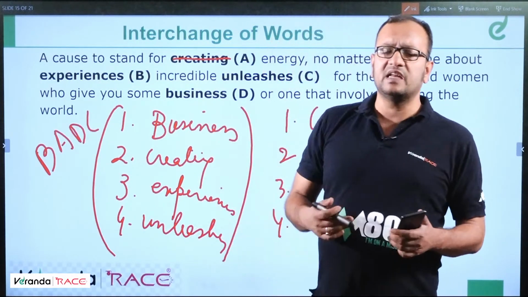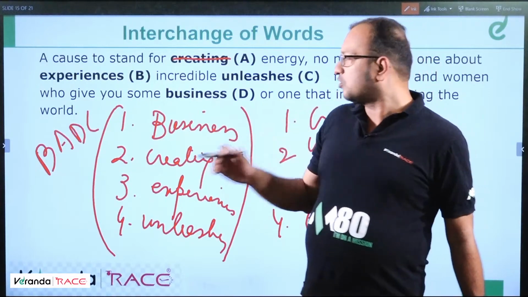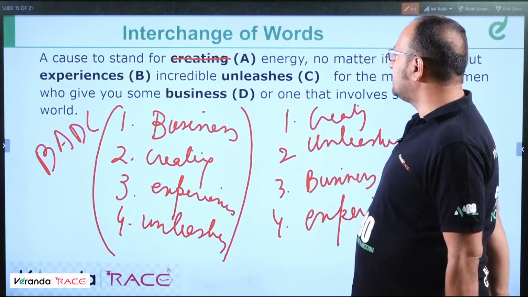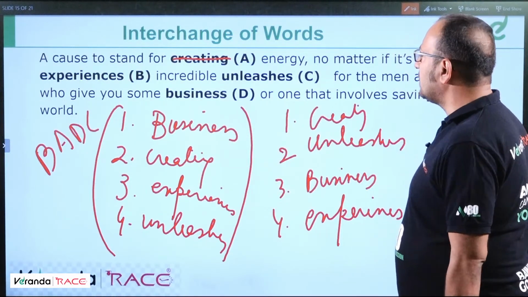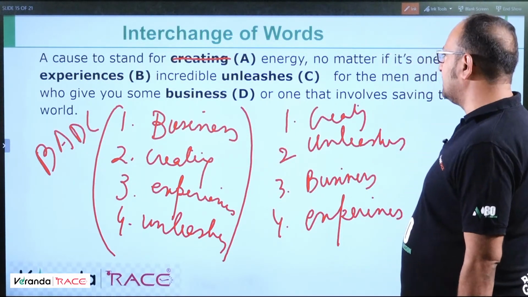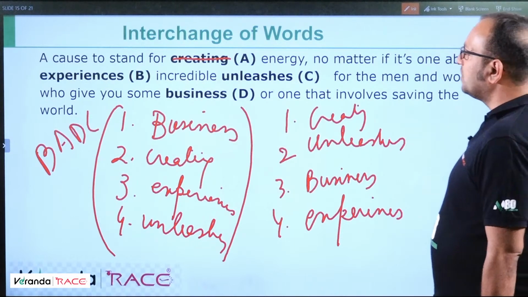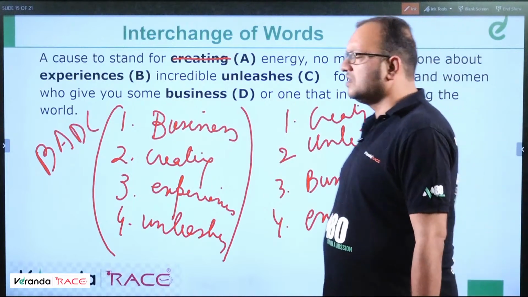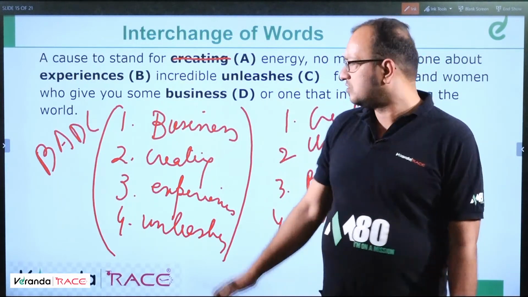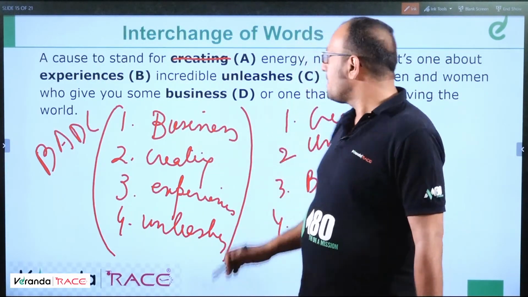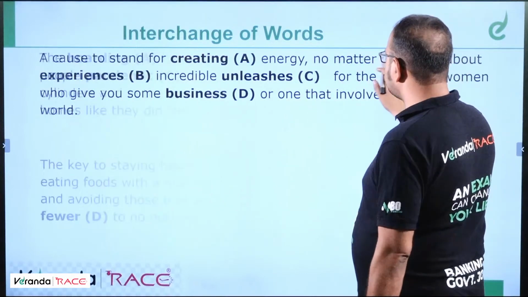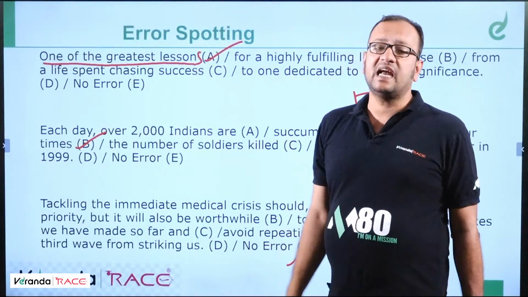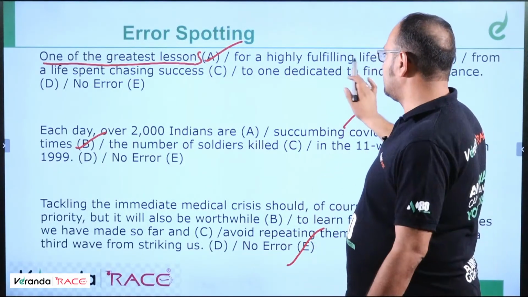Some unleashes means some revelations. So I'll go with this answer, the best one, because it says a cause to stand for business energy, no matter if it's one about creating incredible experiences for the men and women who give you some unleashes, or one that involves saving the world. Some unleashes means some revelations. This is the correct answer. Fine. Moving ahead to the previous question. With all the experience I have, that was the best answer I could get, right?